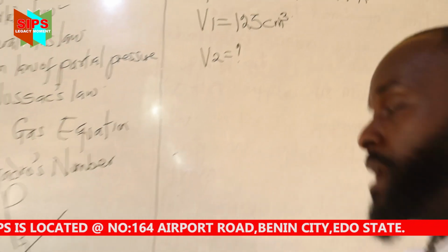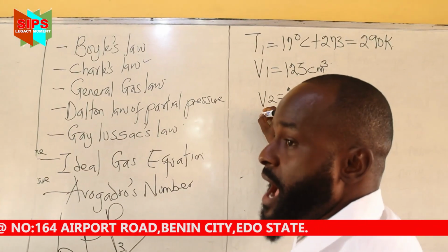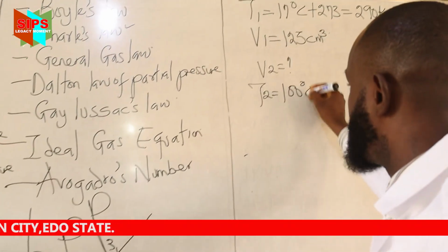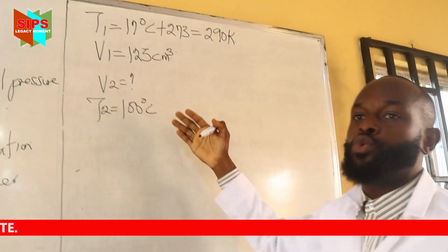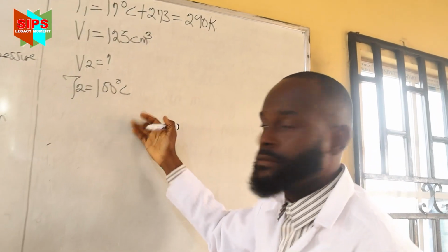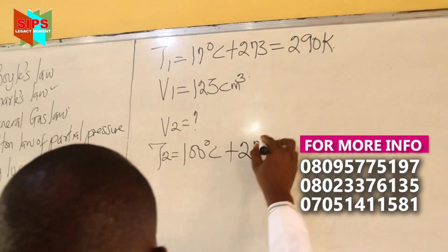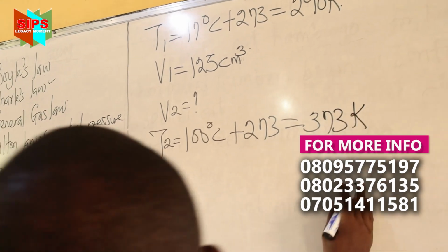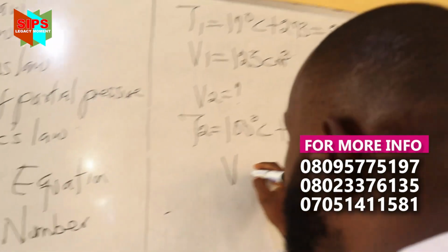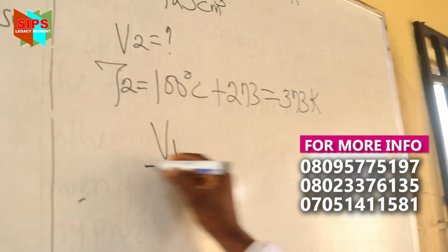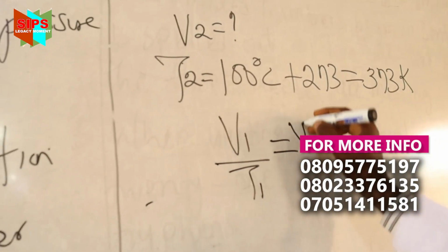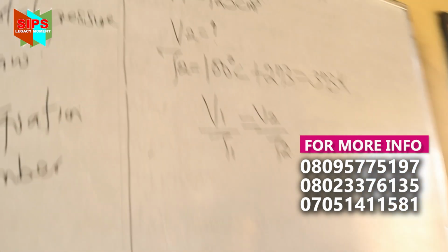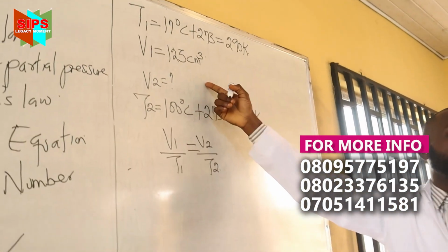If the volume is at 100 degrees Celsius, T2 equals 100 degrees Celsius. Am I leaving it this way? No. What would I add? 373. So T2 is 373 Kelvin. What formula am I using? Charles' law, which is V1 over T1 equals V2 over T2. Class, what are we looking for? V2.